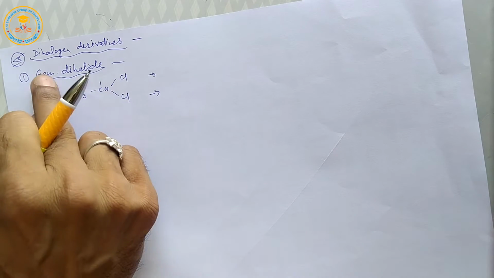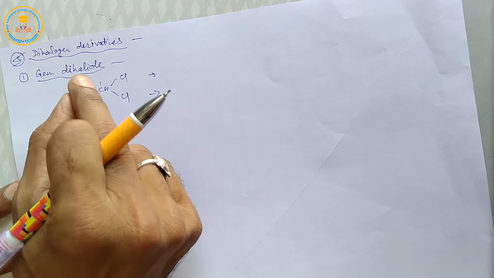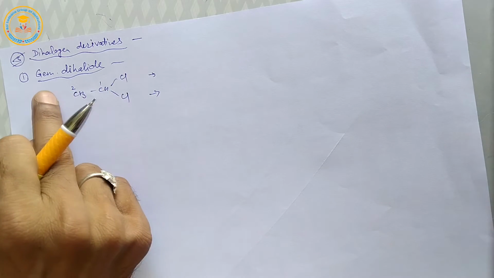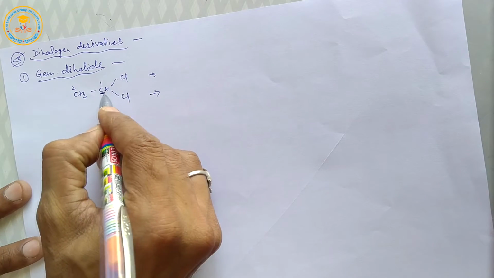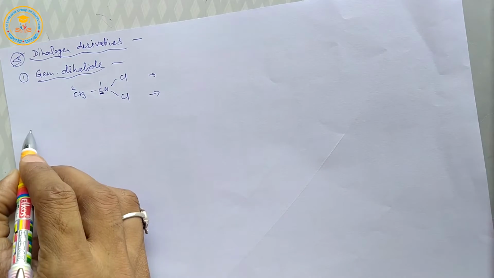So geminal dihalides are dihalogen derivatives having the same type of halogen atoms on the same carbon, known as gem dihalide.